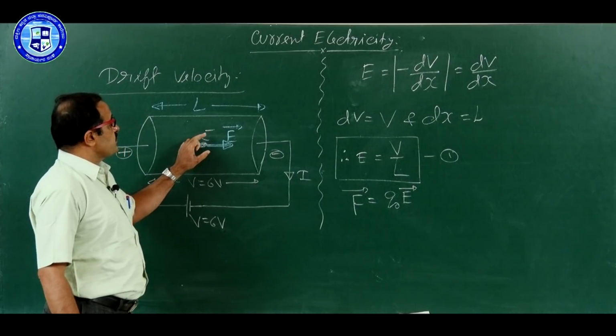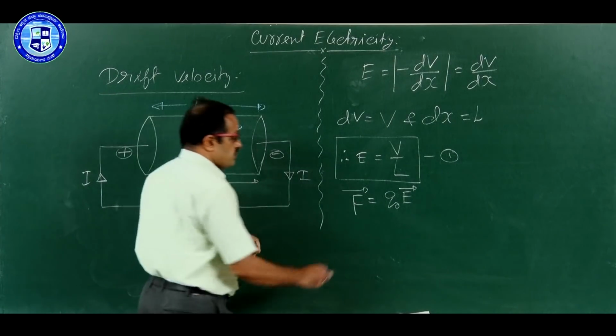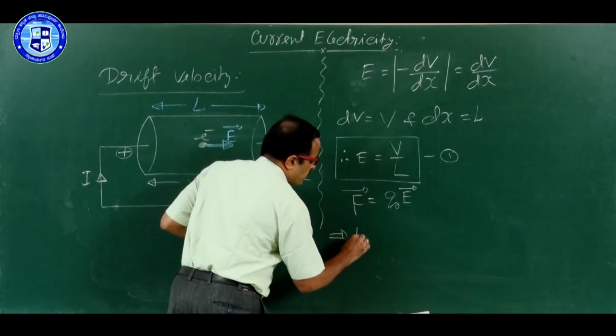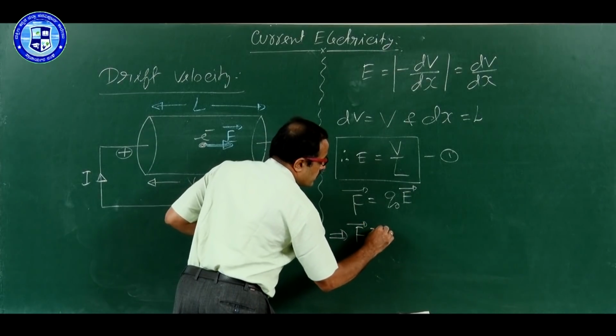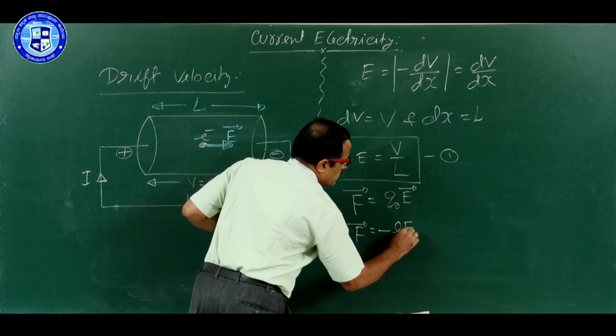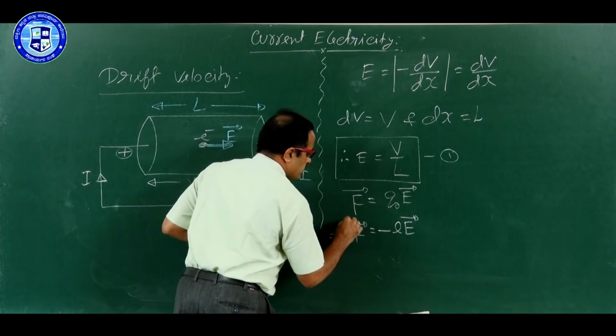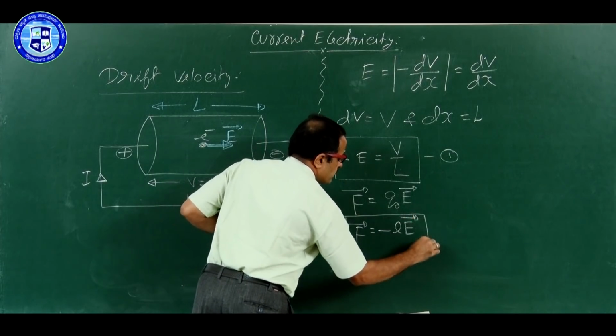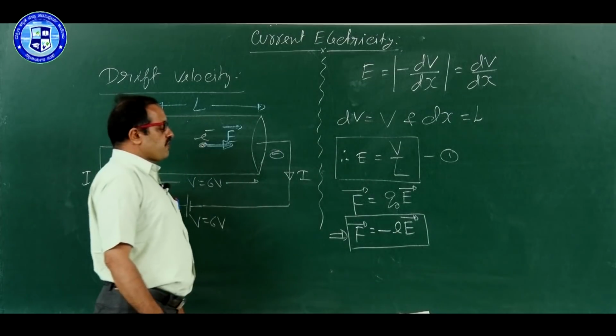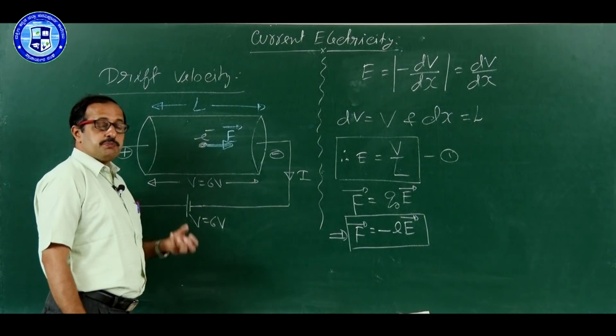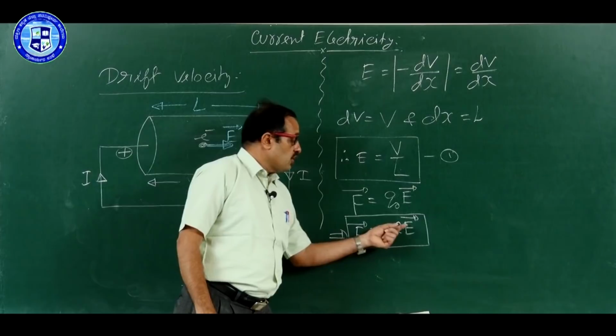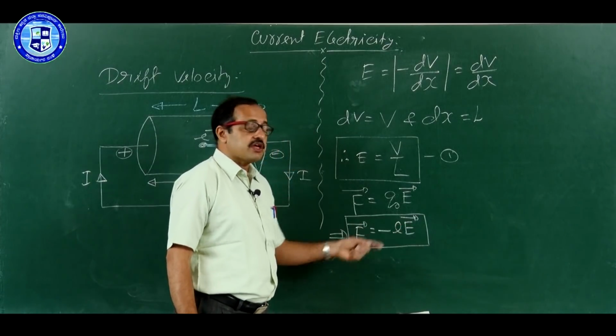What is the charge of the free electron? Minus e. Therefore, F is equal to minus e into E. This is the equation for force experienced by the free electrons due to the electric field inside the conductor.